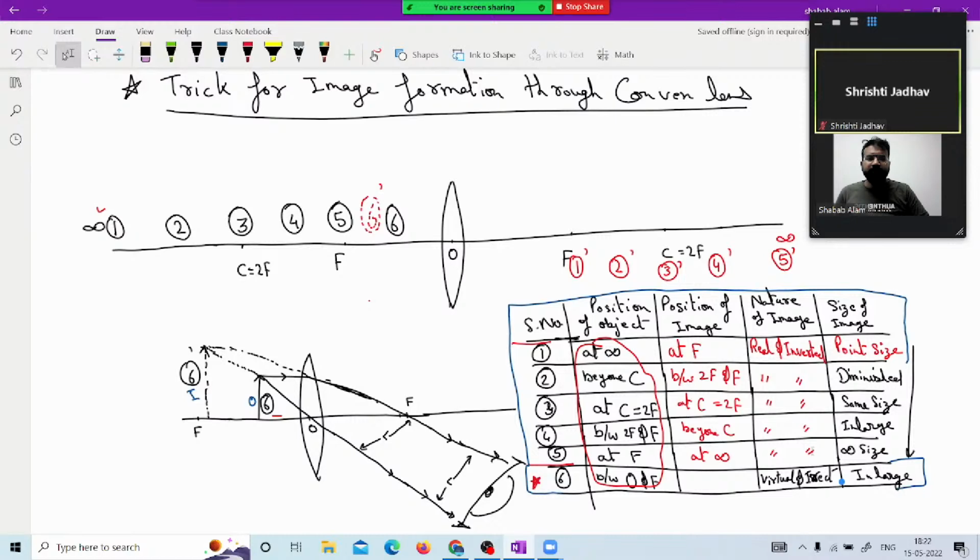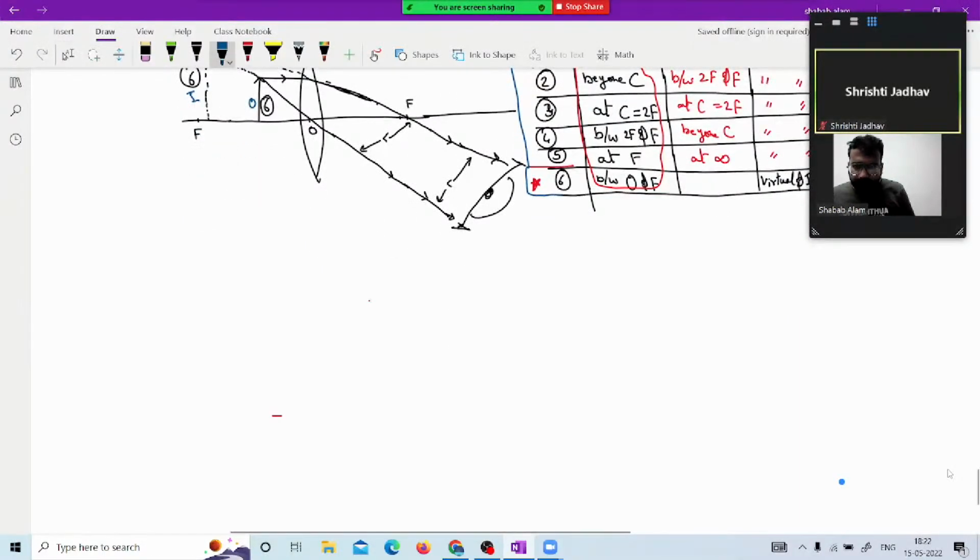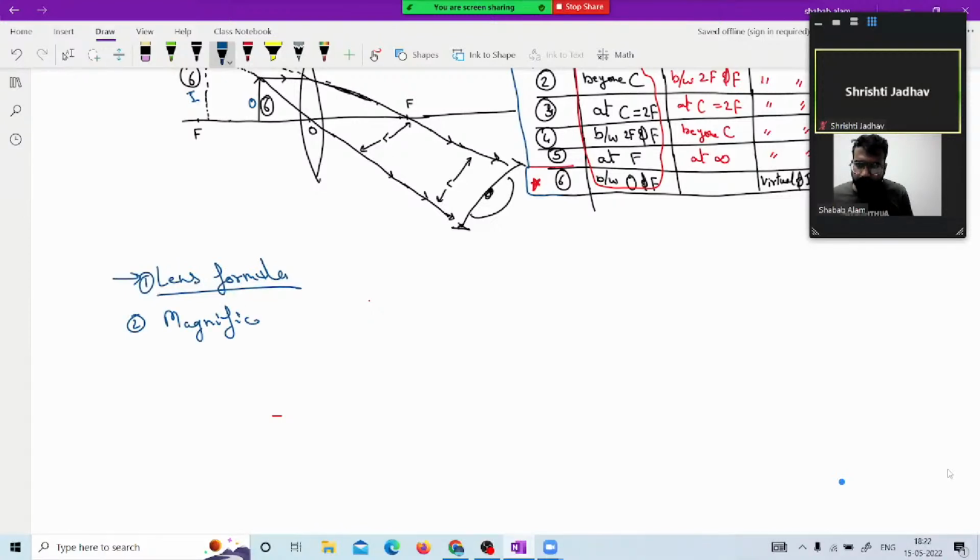In the next session we will talk about, let me write that, the lens formula and its derivation.